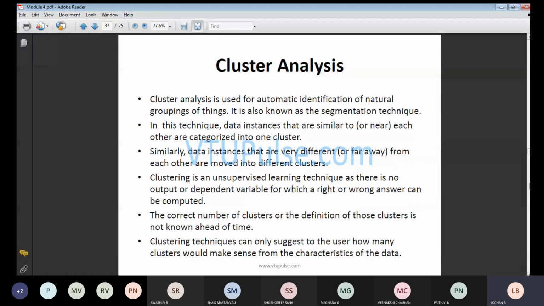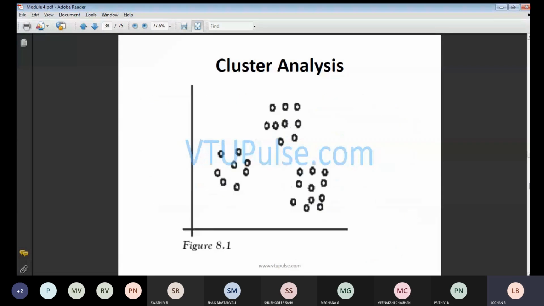In this technique, the data instances that are similar to each other are categorized in one cluster. So we will be checking whether it is an unsupervised learning technique or a supervised learning technique. There is no output or dependent variable for which right or wrong answers can be computed. If you see this example, we have formed groups which are nearer.